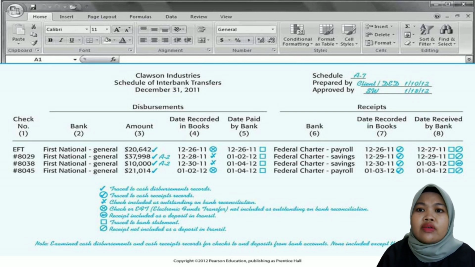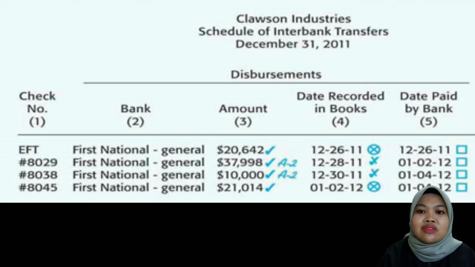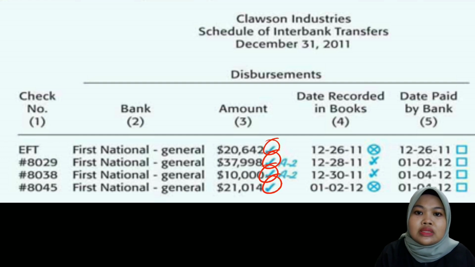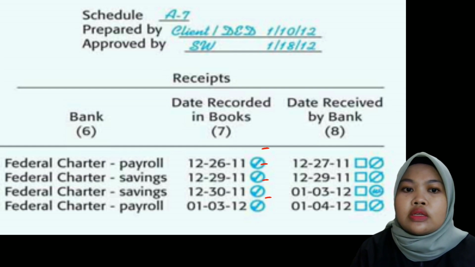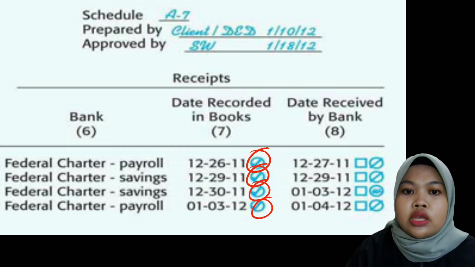And finally, you have to check the cash disbursement and receipt records to ensure that any transaction a few days before and after the balance sheet date has been included on the schedule. In this figure, the tick symbol at column number 3, which is amount, shows that the transactions in the cash disbursement records are already included on the schedule. And the tick with the circle shows that all transactions in the cash receipt records are also already recorded on the schedule.